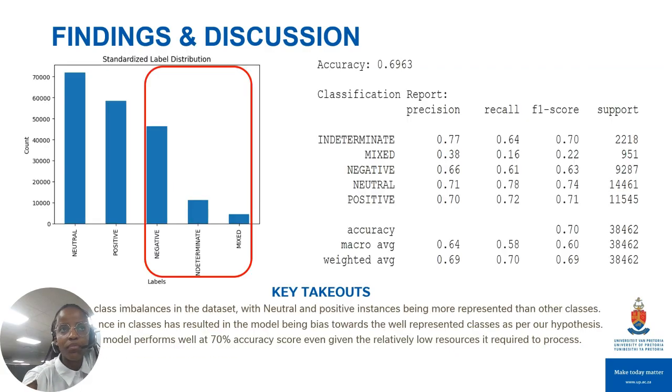Okay, and then just to go into my model and the coefficients. So again, the hypothesis has been proven true because the classes that are less frequent in the data set showed a relatively poor performance with mixed sentiment scoring the lowest, but other classes still have good enough scores for us to continue using this model.